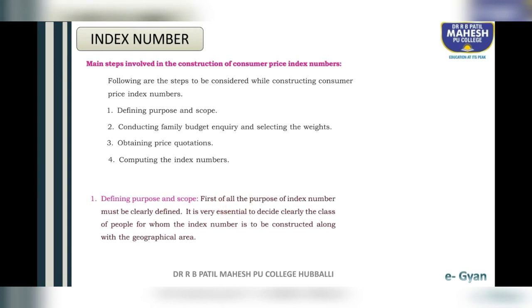Students, the first step is how to clearly define the purpose. It is very essential to decide for which class of people you are constructing the consumer price index number, whether you are considering the rich classes, the middle classes, or the poor classes. Okay, the first step is to clearly define the purpose.